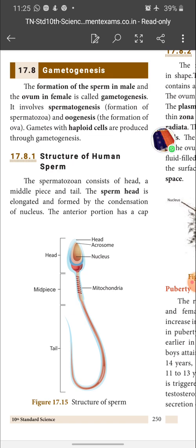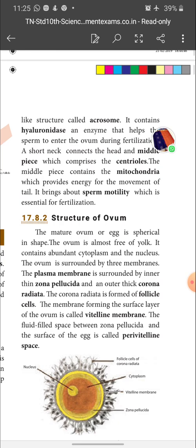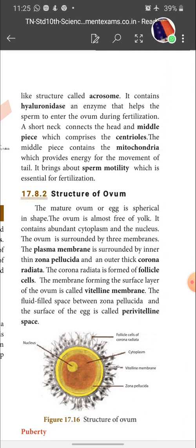Structure of human sperm. Spermatozoon consists of a head, a middle piece and a tail. The sperm head is elongated and formed by the condensation of nucleus. The anterior portion has a cap-like structure called acrosome. It contains hyaluronidase, an enzyme that helps the sperm to enter the ovum during fertilization. A short neck connects the head and middle piece and comprises the centrioles, and the middle piece contains the mitochondria which provide energy for movement of the tail, and it brings about the sperm motility which is essential for fertilization.